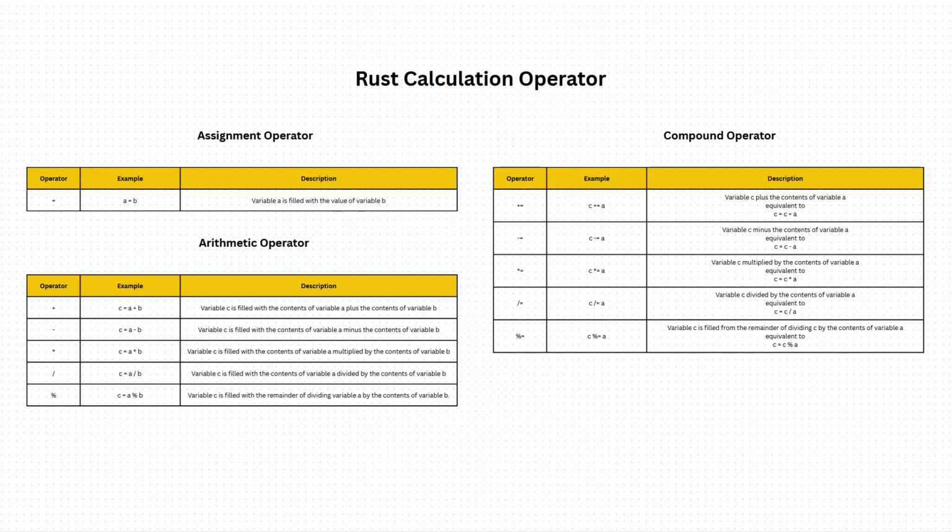Now we move to the final part of this chapter, which is about arithmetic operations. Here you can see the first operator, which is the assignment operator used to assign values to a variable. Then there are arithmetic operators used for basic mathematical operations such as addition, subtraction, and so on. Finally, there is the compound operator that combines arithmetic operations and then stores the result in a variable.